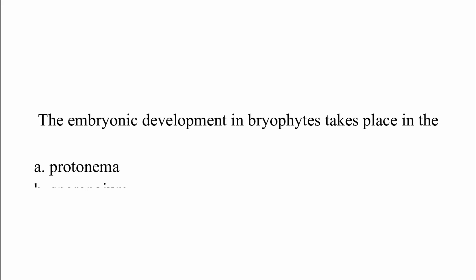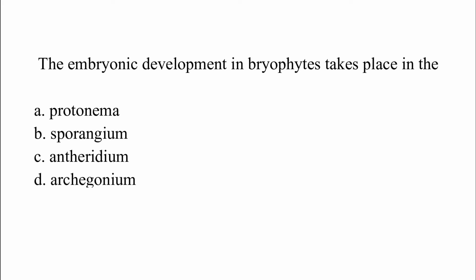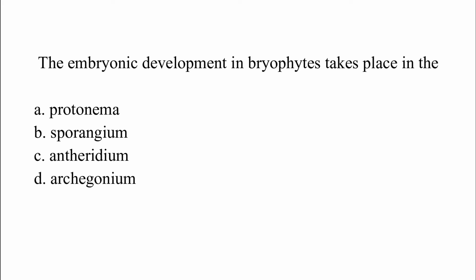The embryonic development in bryophytes takes place in the option A, protonema; option B, sporangium; option C, antheridium; option D, archegonium. The correct answer is option D, which is archegonium.